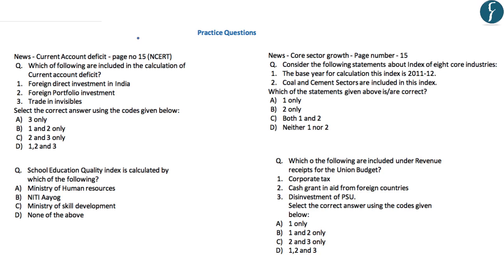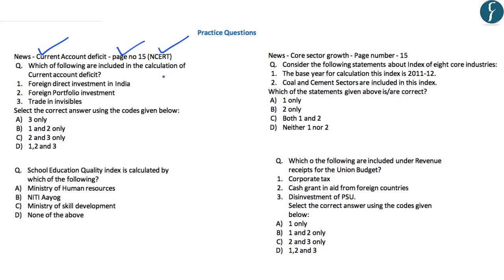Now, after today's discussion, let us take up these questions from our preliminary examination point of view, and the answer will be displayed after 5 seconds. Now, the first question is related to the current account deficit, and this is based on the article on page number 15, and the basics of current account deficit have already been discussed in a previous DNS video. So this question is based on NCERT.